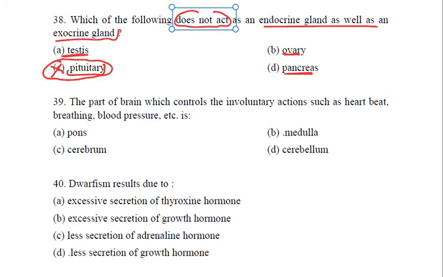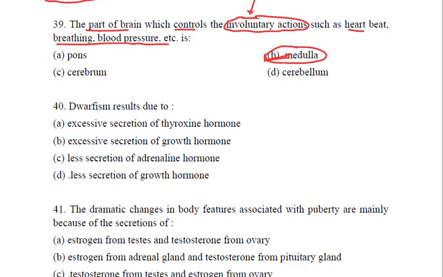Fine. Next, the part of the brain which controls the involuntary actions such as heartbeat, breathing, blood pressure. I think we are now able to relate that it is the medulla. So many times, voluntary and involuntary: voluntary is cerebrum, involuntary is medulla. Simple. Coming to the next question.